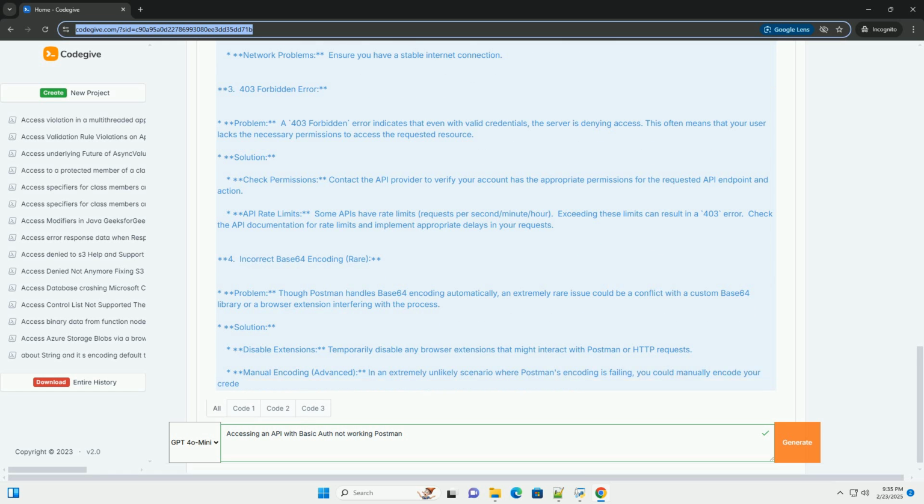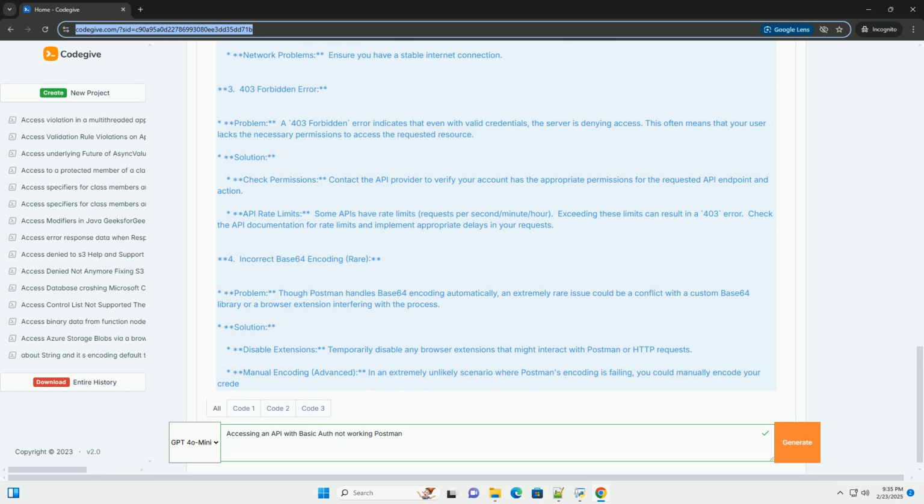4. Code example, JavaScript, using Node.js and Axios. This example shows how to make an API request with basic authentication using JavaScript's Axios library. This demonstrates the underlying principles, even though Postman automates the process. Remember to replace your_username, your_password, and https://api.example.com/data with your actual credentials and API endpoint. Install Axios using npm install axios.